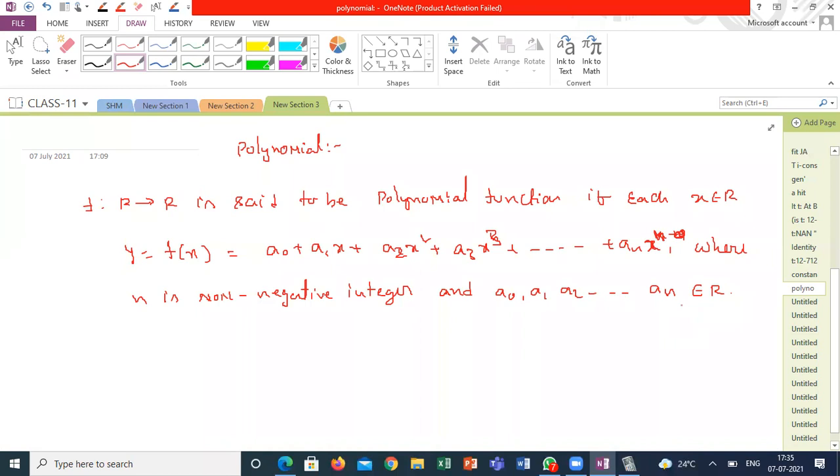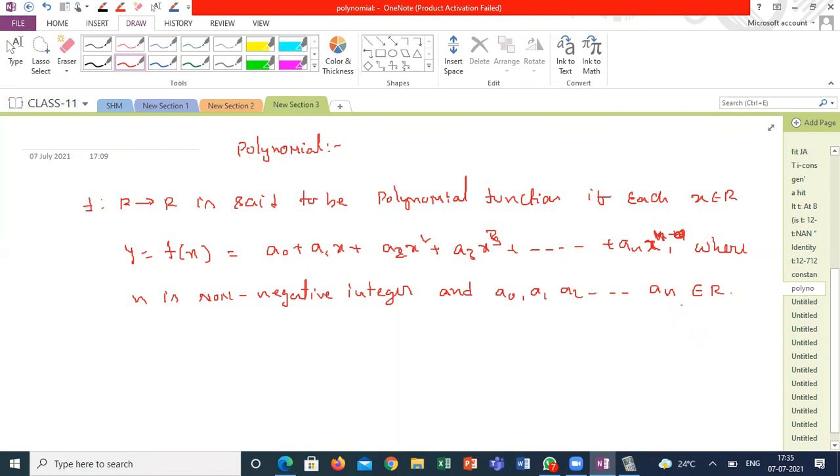We can't decide if it has any negative powers. Suppose I am taking a by x square. Why is it not a polynomial function? If I am substituting x equal to 0, that particular term is not defined.